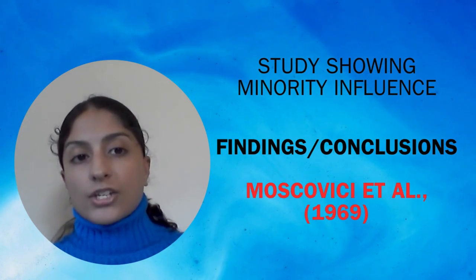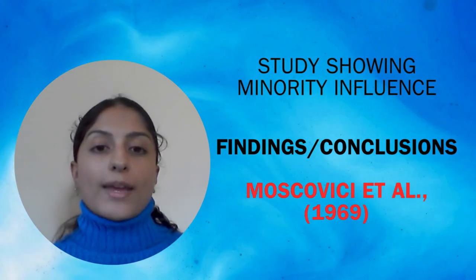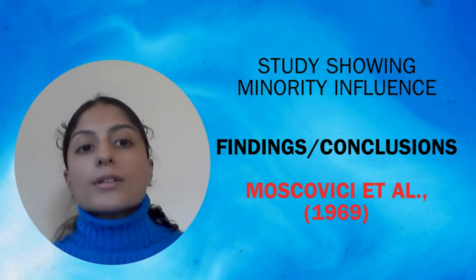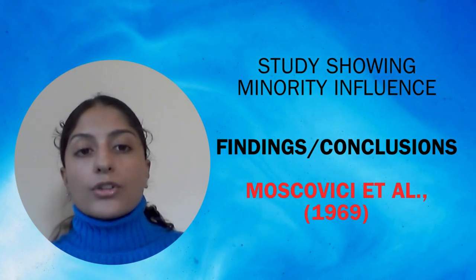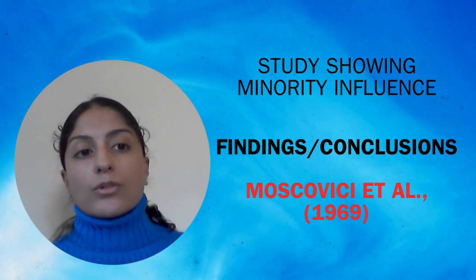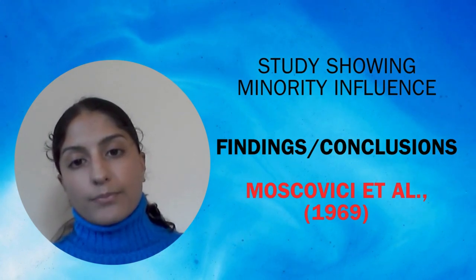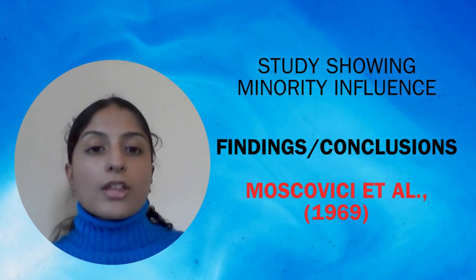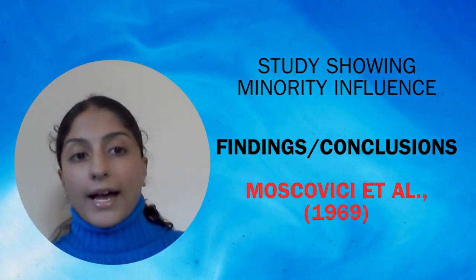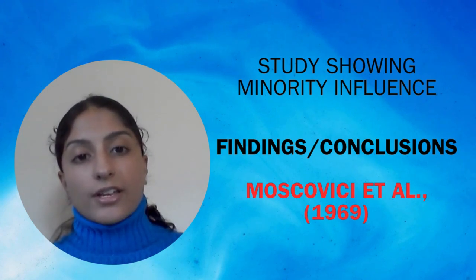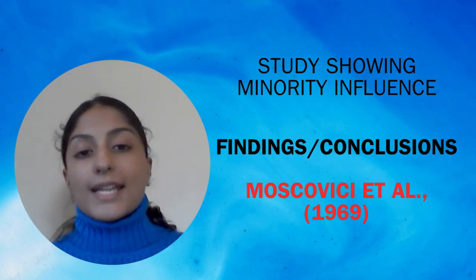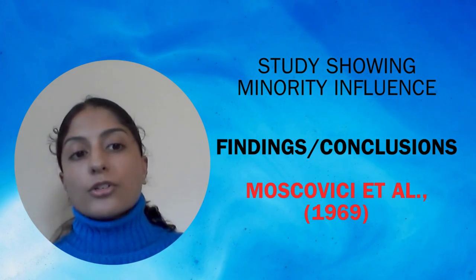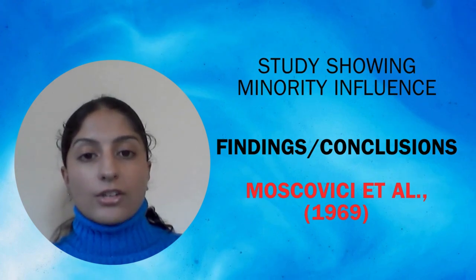Within the second condition, which was when the Confederates were inconsistent, the agreement level was 1.25%. Finally, within the control group, the error rate was only 0.25%. To conclude, this thereby shows the impact that a minority that is consistent can have on other individuals' answers and responses, particularly in comparison to the minority that was inconsistent with their opinion.